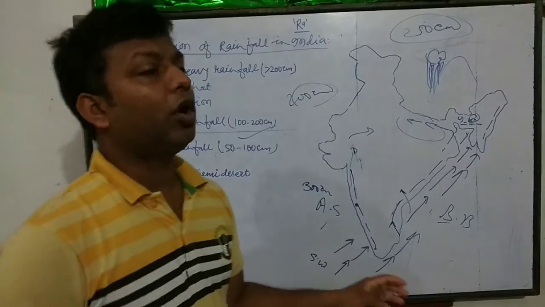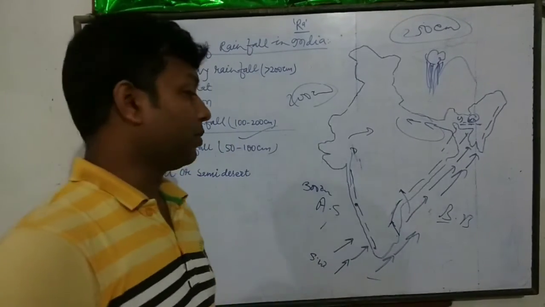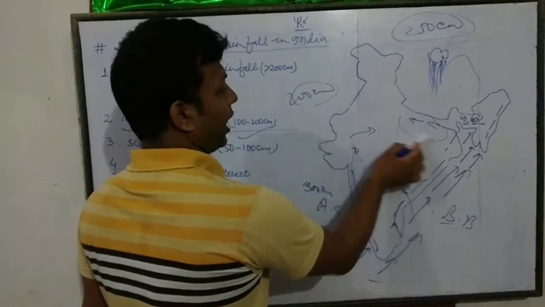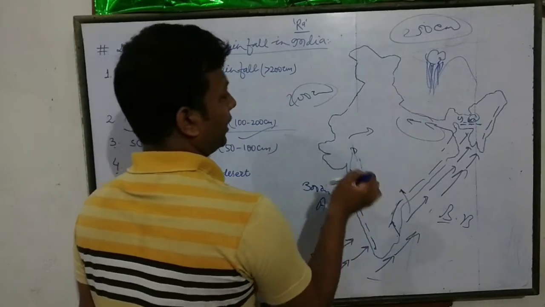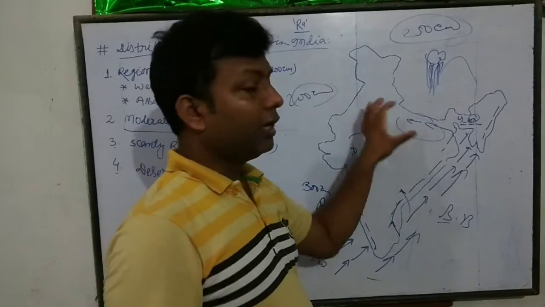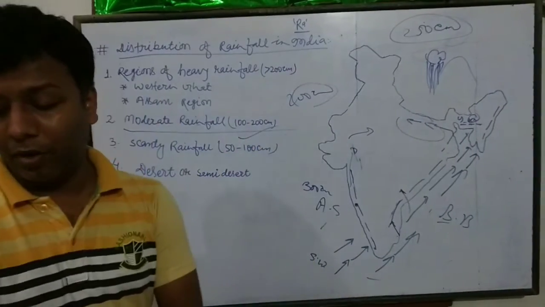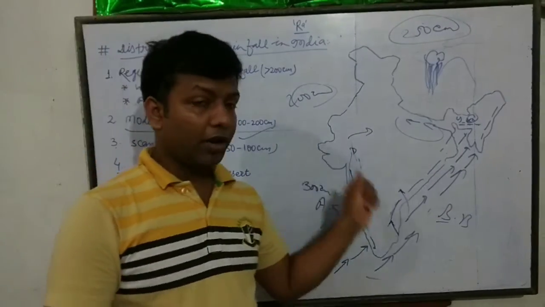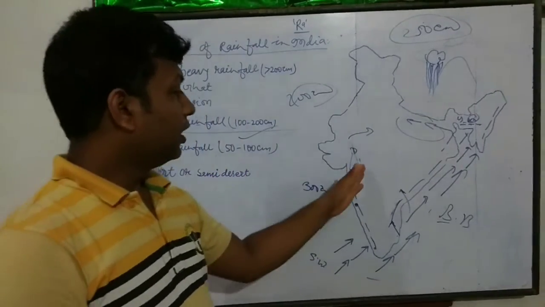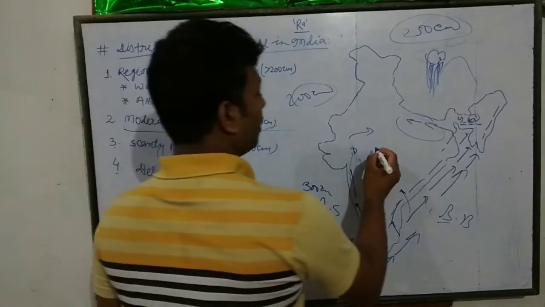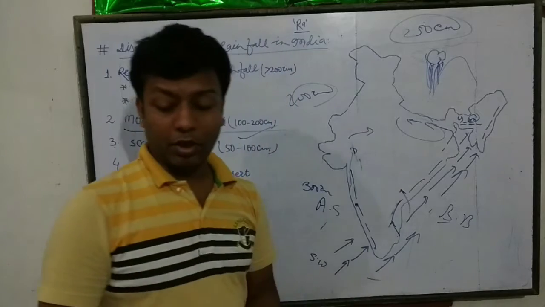So Chennai receives only 40 to 50 centimeter of rainfall. But the lower Ganga Valley and Madhya Pradesh receive 100 to 200 centimeter of rainfall. Chhattisgarh and Eastern Maharashtra also receive 100 to 200 centimeter of rainfall.